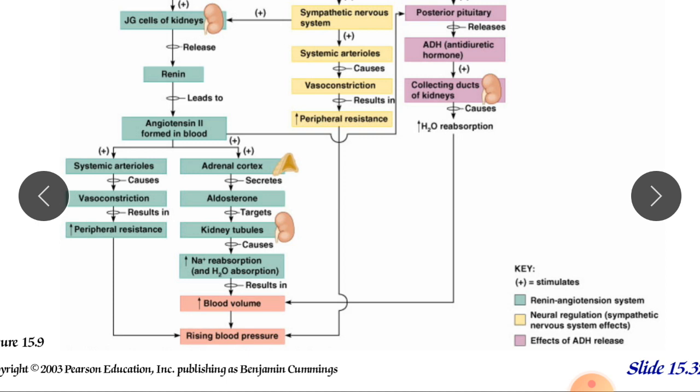And the second effect of this process is that once angiotensin 2 forms, it will stimulate the adrenal cortex to release the hormone aldosterone.